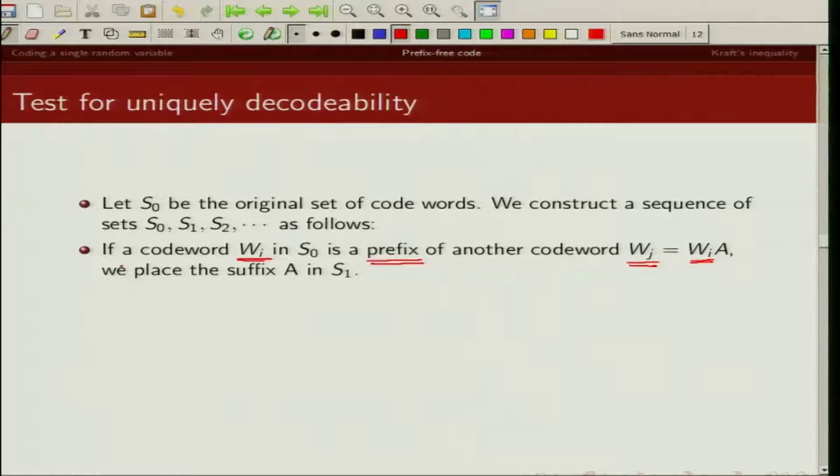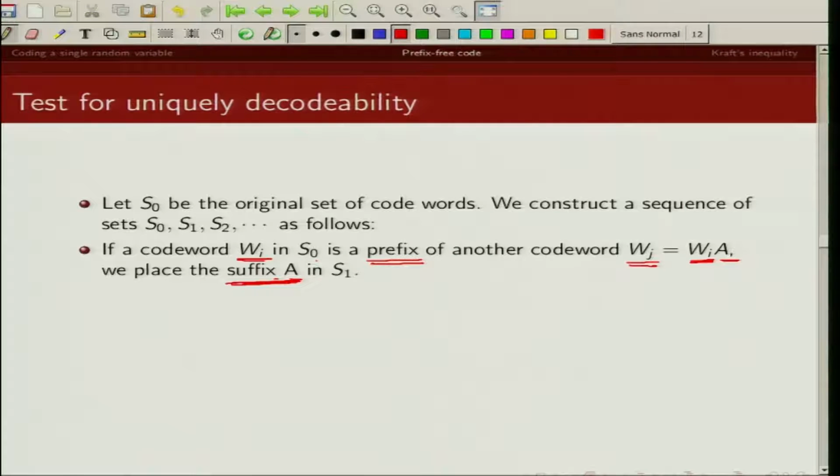So after you remove this prefix WI, whatever remains is the suffix, and we put this suffix A in S1.